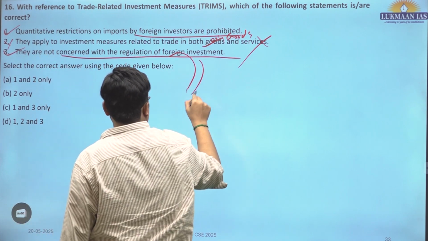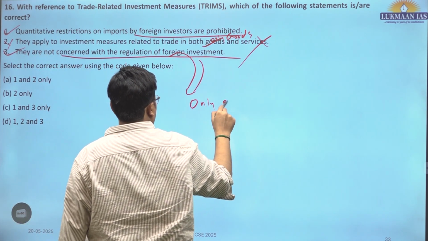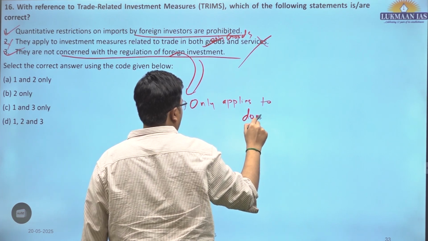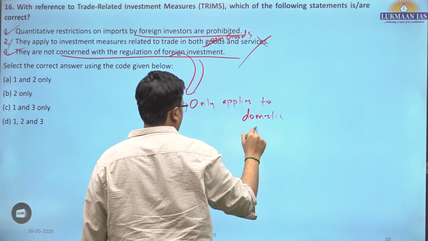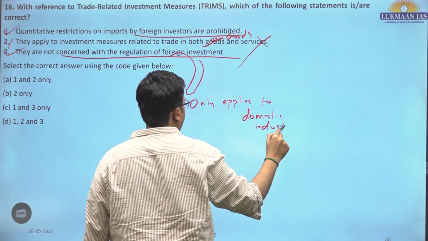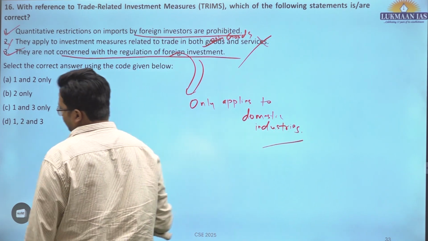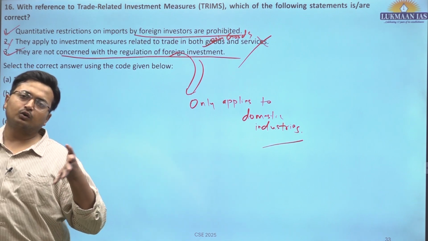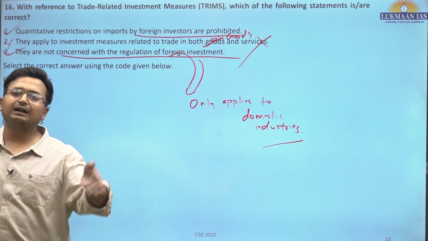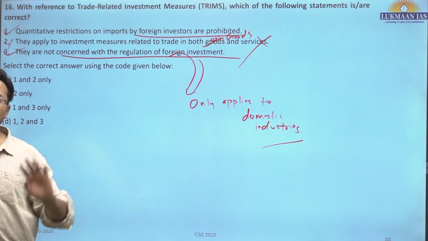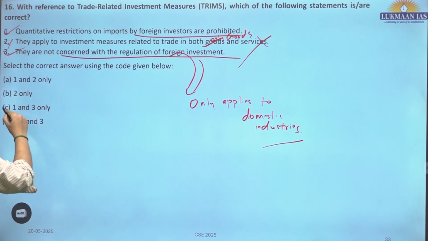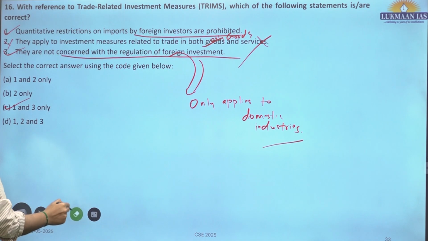They only apply to domestic industries. Because obviously they want to have open trade, so they will want free entry for foreign investment, so it applies to domestic industries only. So 1 and 3 are correct, C is the correct answer.